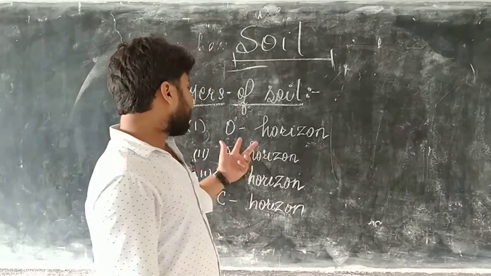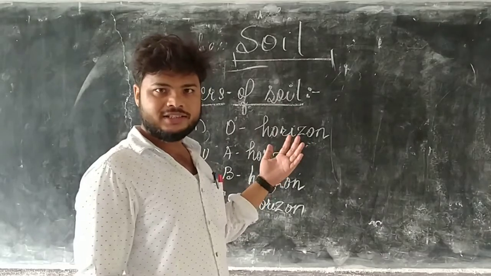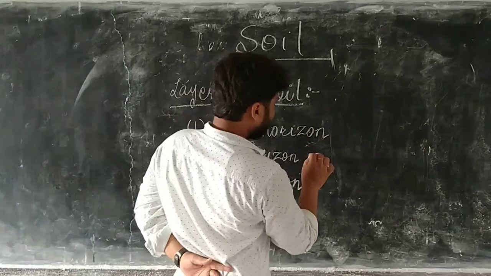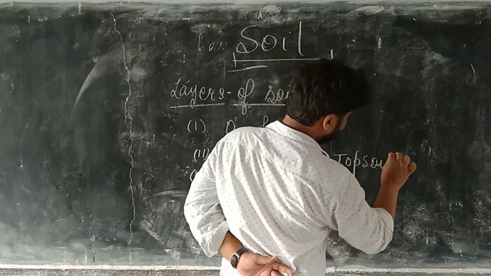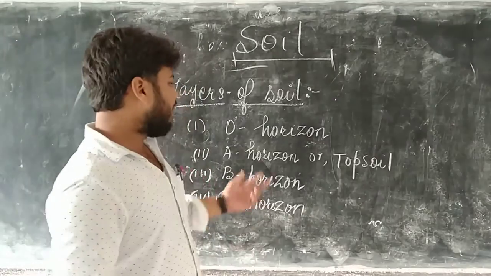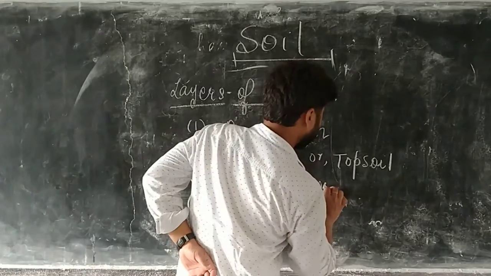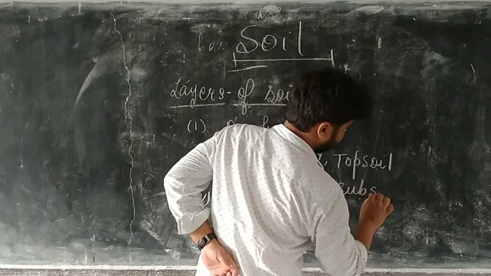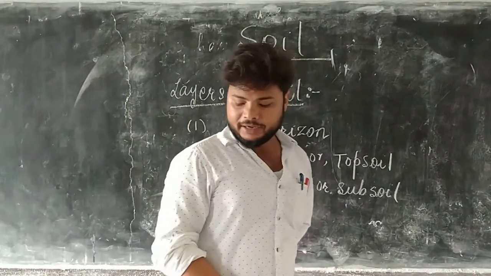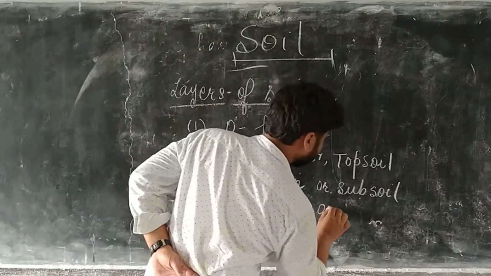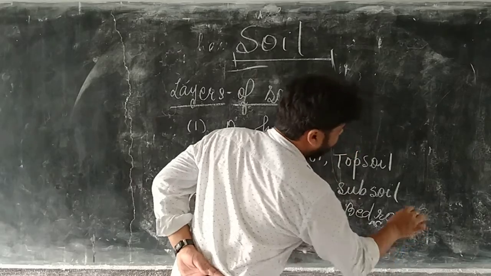A horizon is also known as topsoil. Clear? B horizon is also known as subsoil, and C horizon is also known as bedrock.